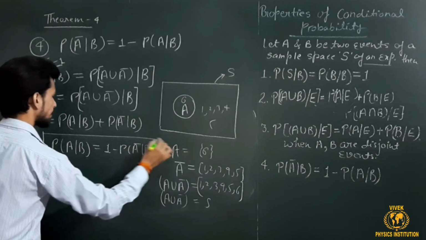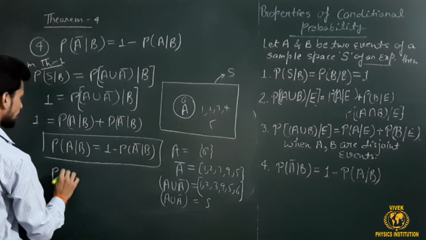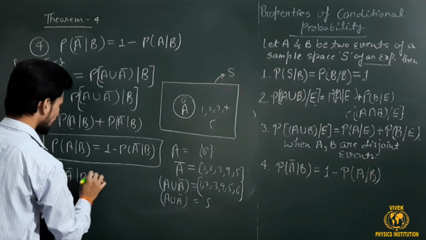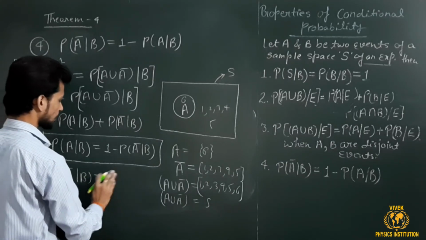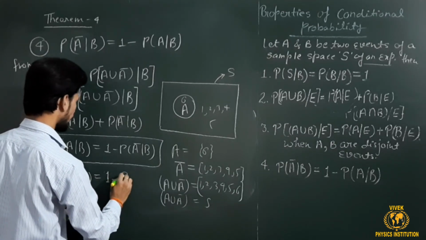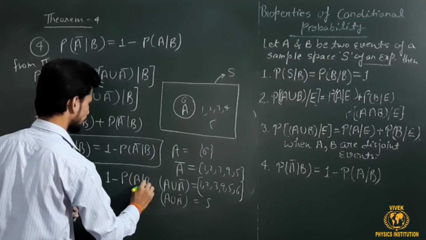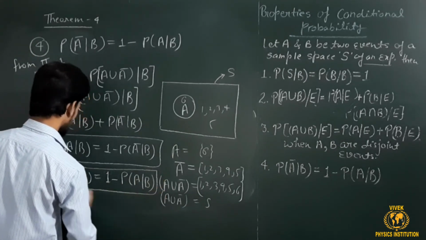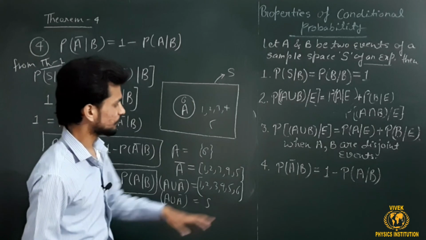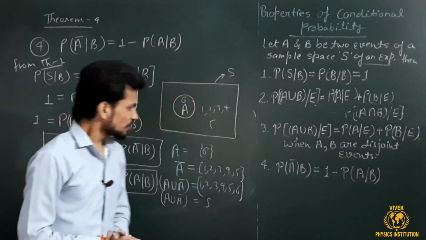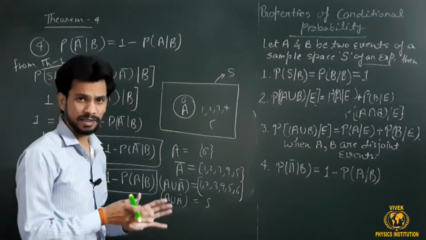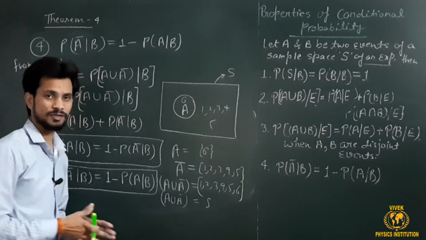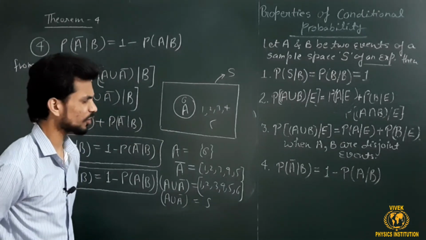And the reverse is also true. It means that P of not A under B equals 1 minus P of A under B. So this is the proof of theorem number 4 which we have got. Okay. So I think this was the target of this lecture number 2 on the theorems of conditional probability.